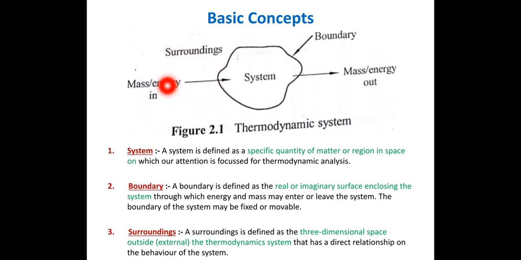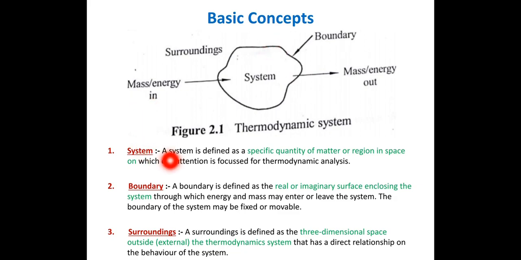Now assume mass or energy enters into the system. And this arrow shows mass or energy exits the system. This is the boundary of the system.